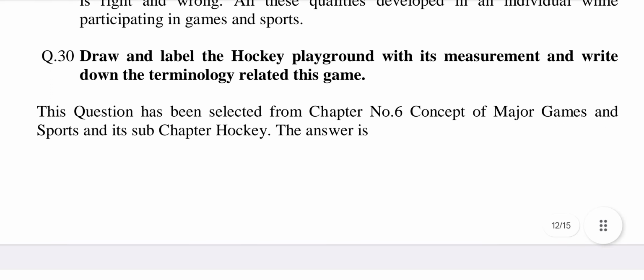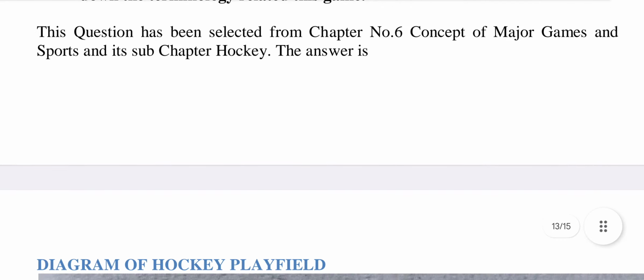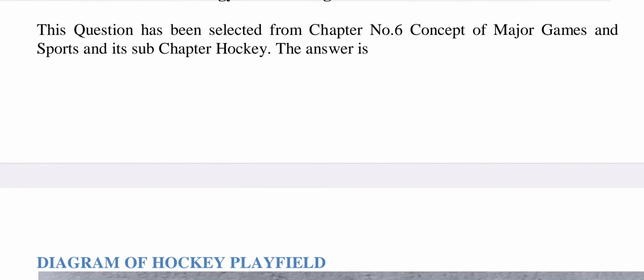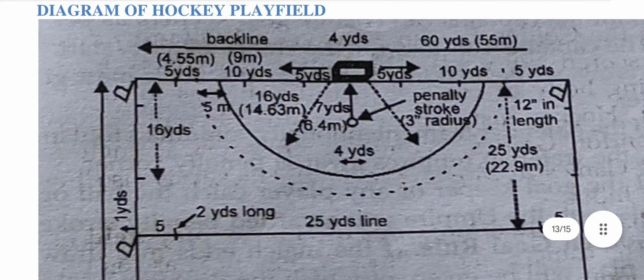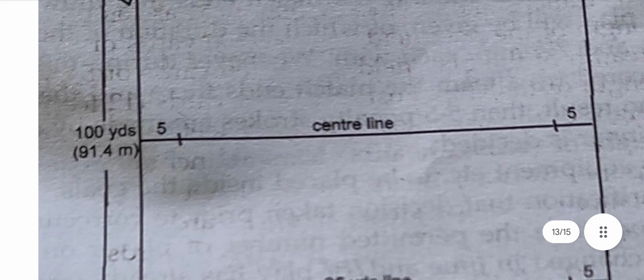Question number 30. Draw and label the hockey playground with measurement and write down the terminology related to this game. This question has been selected from chapter number 6, Concept of Major Games and Sports, and its subchapter Hockey. The answer is: diagram of hockey play field.